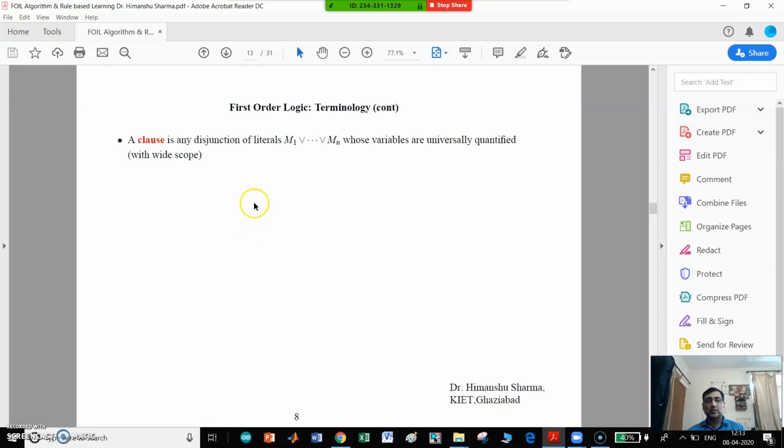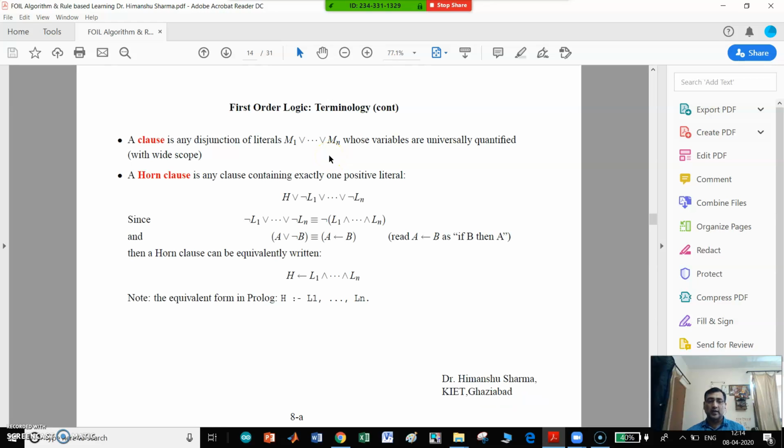So in first order logic, the next terminology is clause. What is a clause? A clause is any disjunction of literals M1, M2, M3 and so on up to Mn, whose variables are universally quantified. So what is a Horn clause?